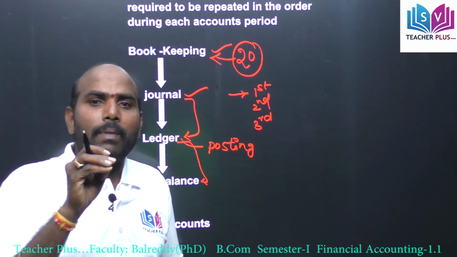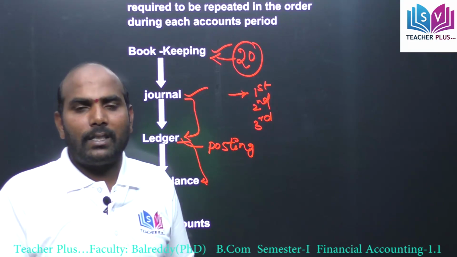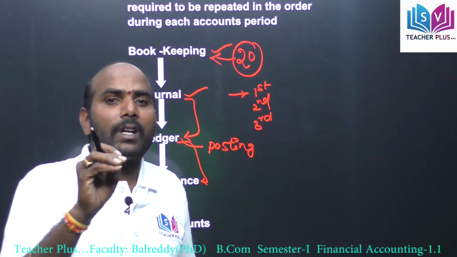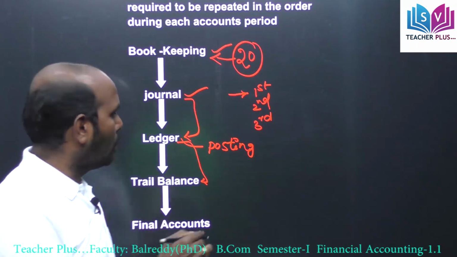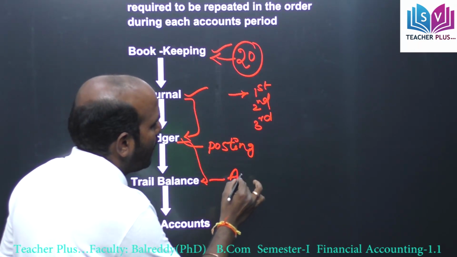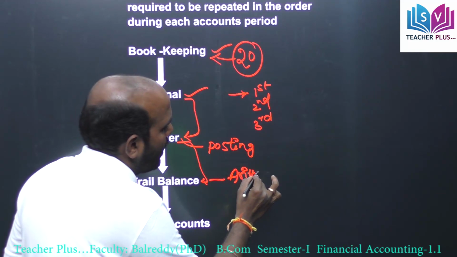Trial balance is a statement prepared for the purpose of knowing the arithmetical accuracy.